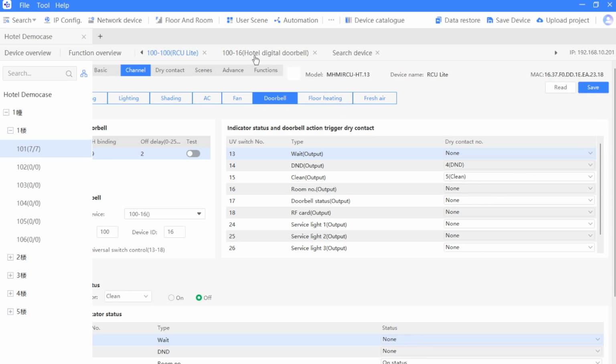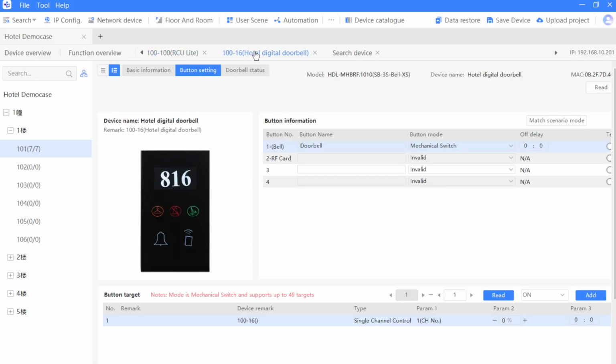And then go to doorbell panel again. Okay, so in here, you can see it already have the doorbell panel because I have done the test, so it has the remark. I will show you. So now we just need to make a remark because here we have bell. If you don't want to make a remark again, you can just ignore this.